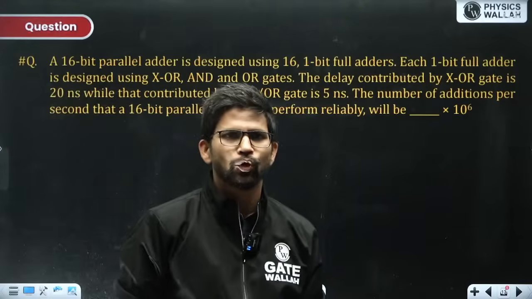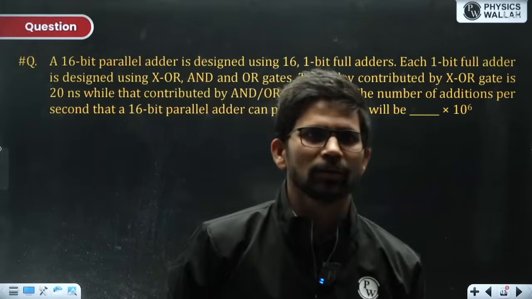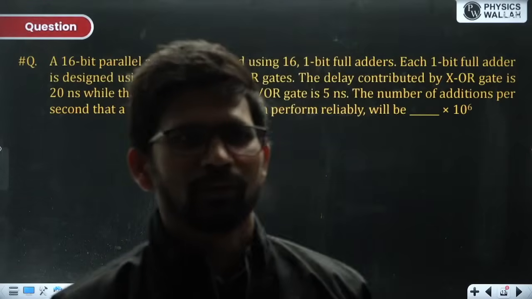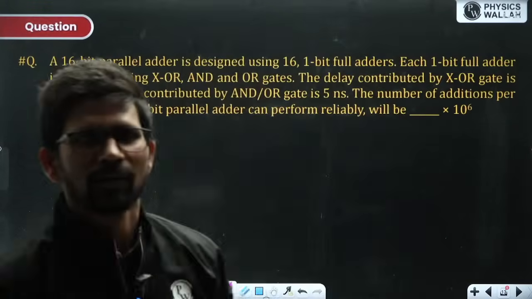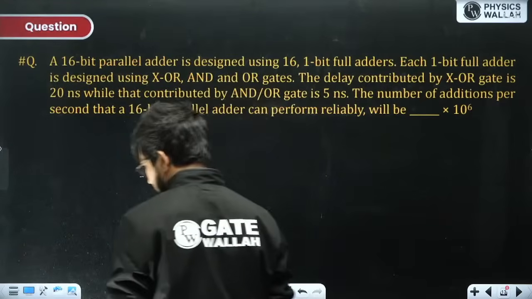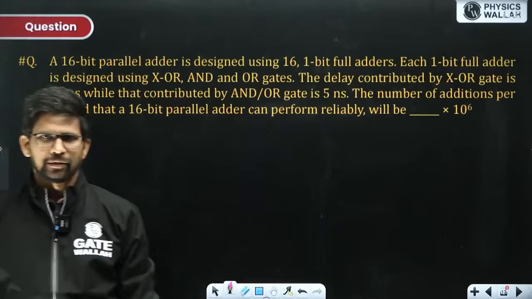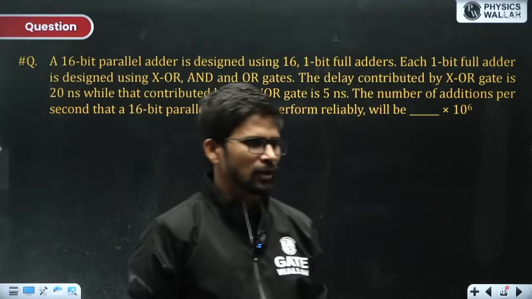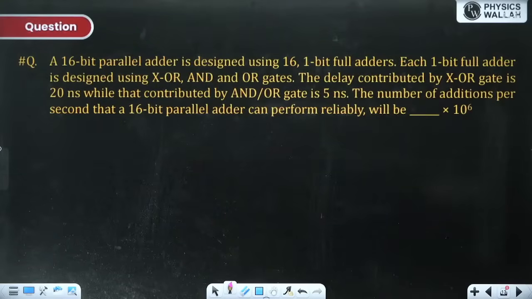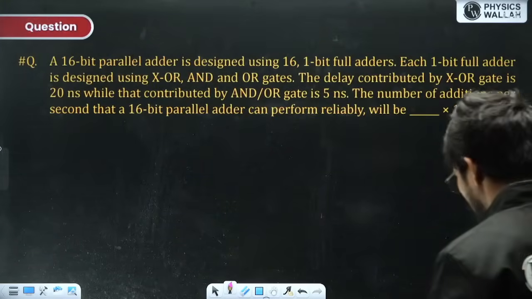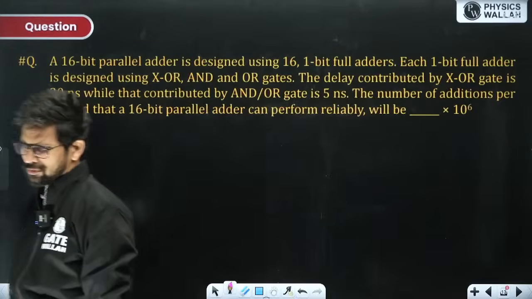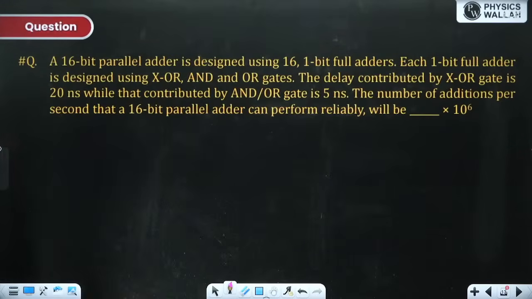Somebody got 2, somebody got 2.5, somebody got 4, fill in the blank. Everybody please solve it. I'm giving you around 2 to 3 minutes, and then I'll be explaining how to approach this question. How you should be thinking when you get a question like this.